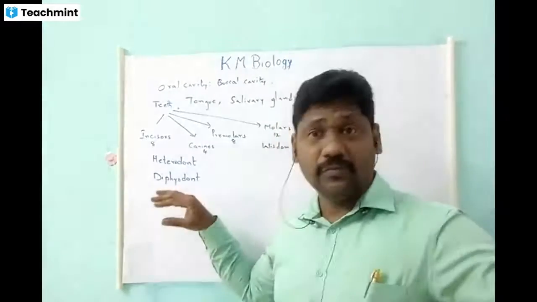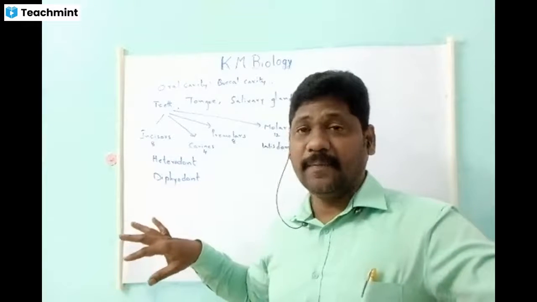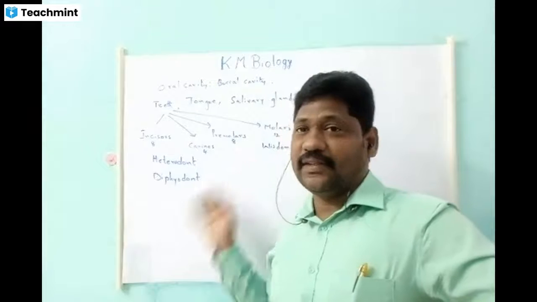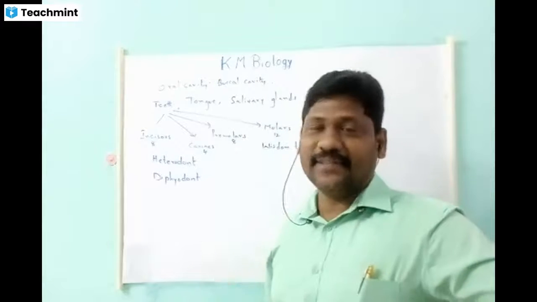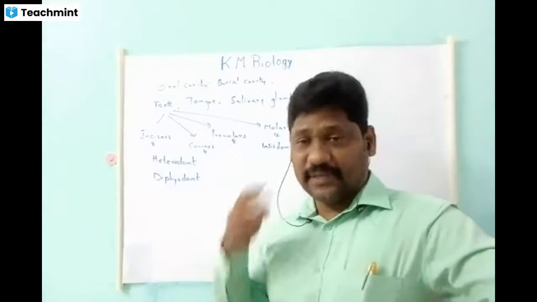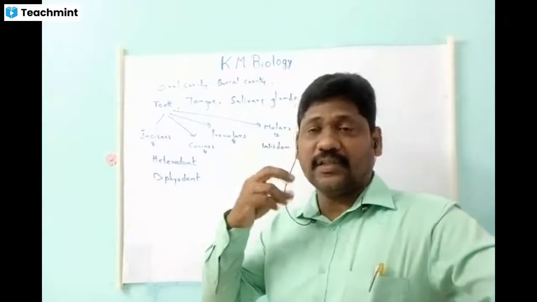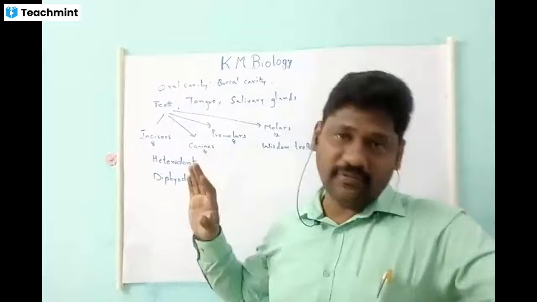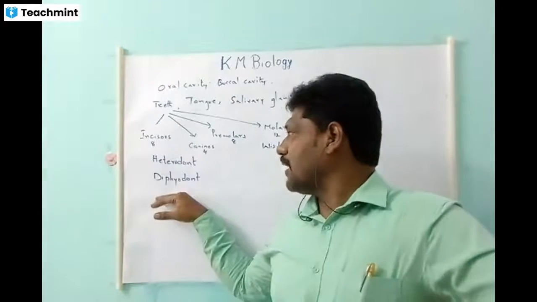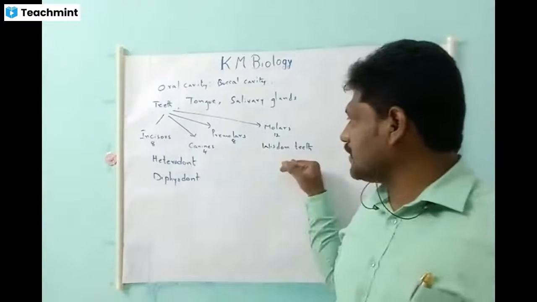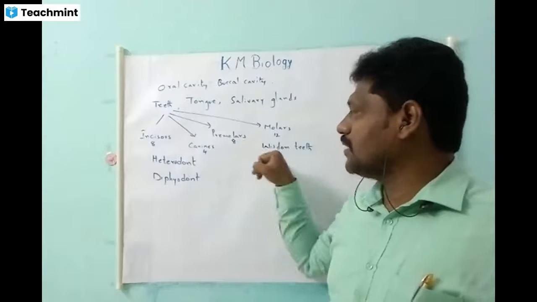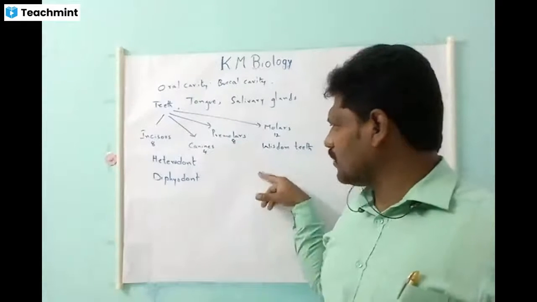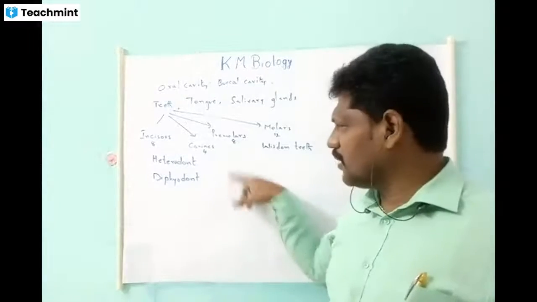It is not applicable to all types of teeth, basically, because wisdom teeth will come after the age of 18 years. If they fall, no wisdom teeth can be grown again. For example, if there is any infection and the dentist removes them, then new teeth will not come. Diphyodont is not applicable for the wisdom teeth and for the premolars. It is a very, very important question. Why wisdom teeth is okay, they develop after 18 years. What about premolars?